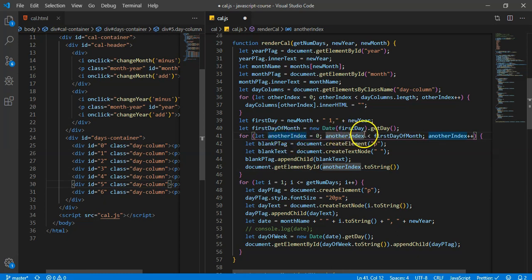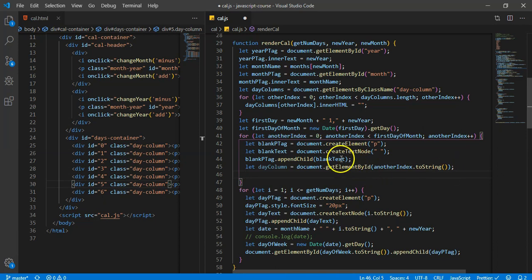Yeah, this will never get over 7 because the first day of the week should always be within 7. So another index dot toString, and we'll just say let day column.